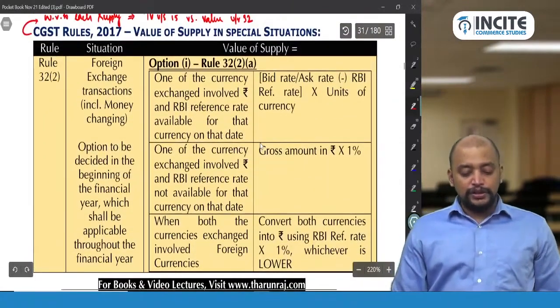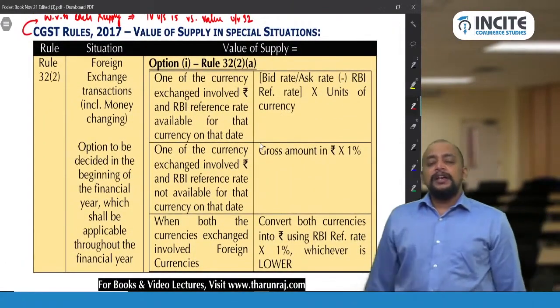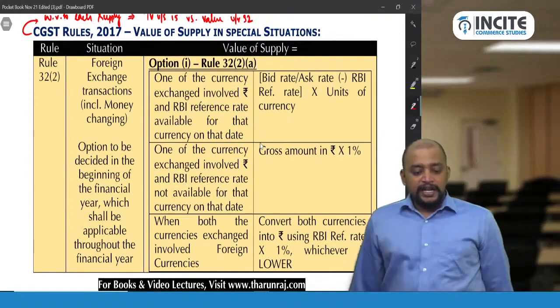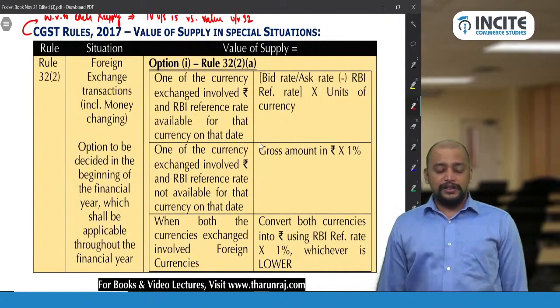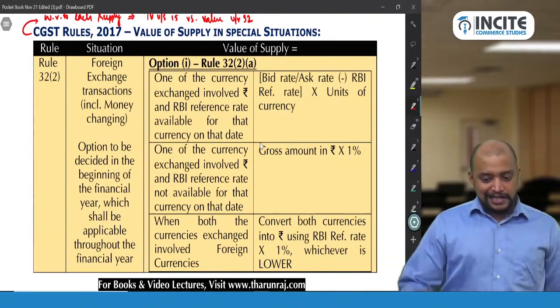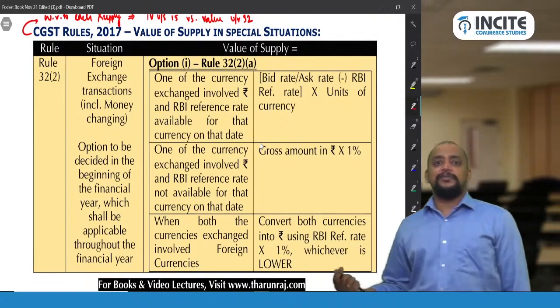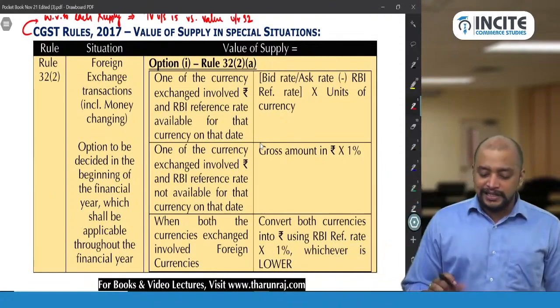So what is this rule 32 sub rule 2A? We need to check whether one of the currencies in the exchange is the Indian rupee. If one of the currencies involves the Indian rupee, then the difference between the bid or ask rate and the RBI reference rate, into units of currency, will be taken.